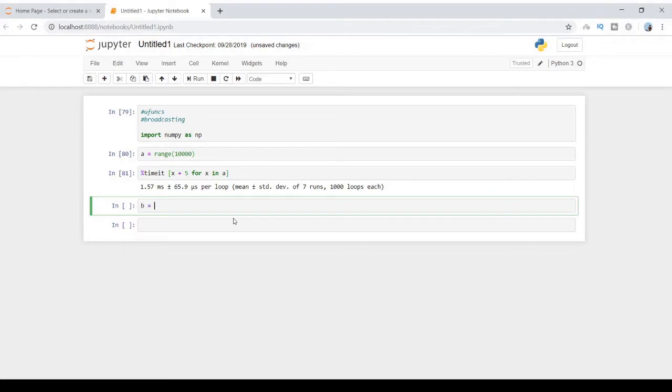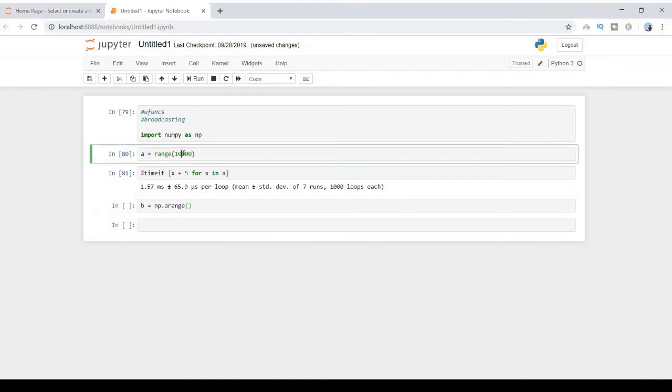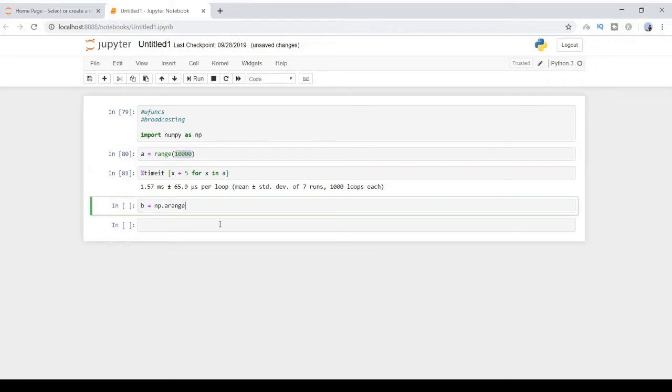I'm going to create a new variable with np.array and pass the same list a, with dtype equal to integer. Shift enter. I'm going to use the timeit function and then say b plus 5.